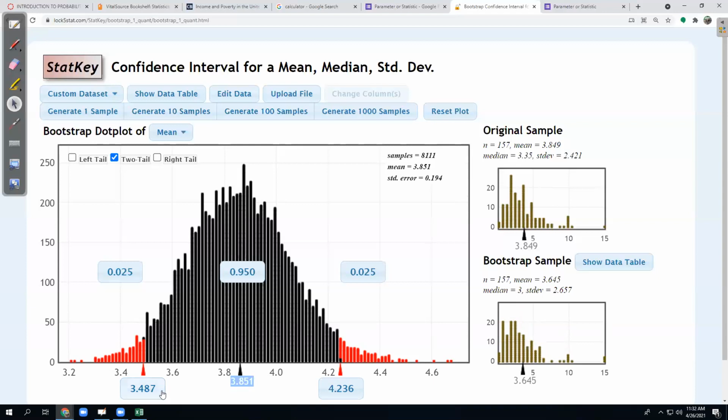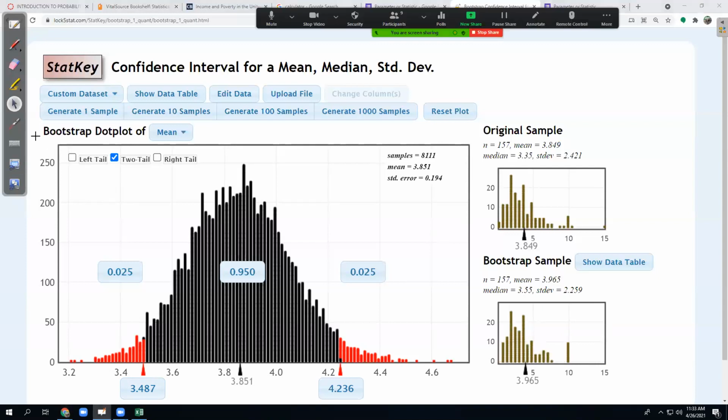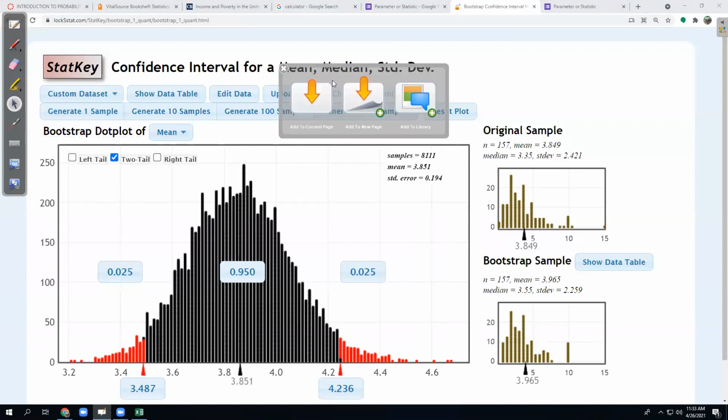So the next thing I would do is in my notes, I would write down these 3 numbers right there. I'm going to take a screenshot of those to do that. Usually I have a piece of paper in front of me and I just jot down those 3 numbers like they're on a number line.